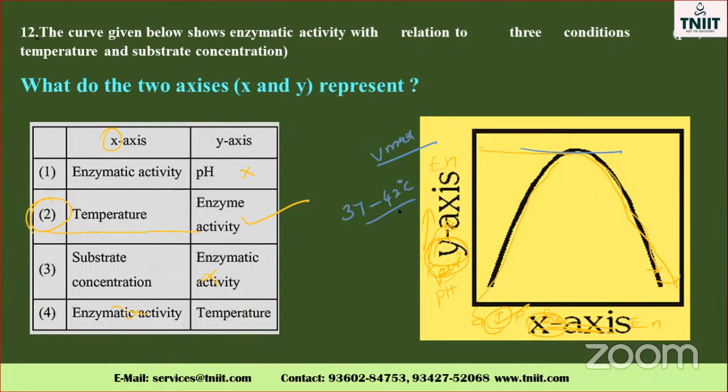Suppose it is more than 42 degrees Celsius, what happens? Enzymes are protein molecules, and the protein molecule can undergo degradation. As a result, the reaction will not proceed, so it will decline. So the x-axis is temperature and the y-axis is enzyme activity.